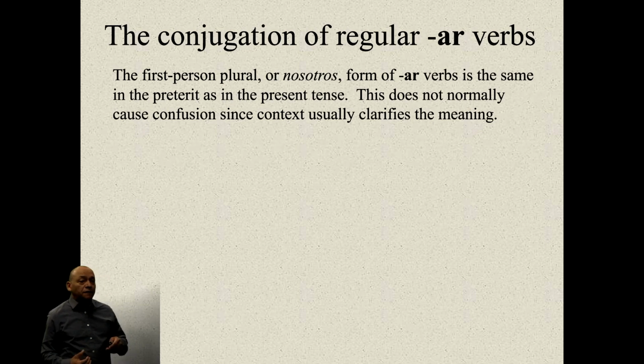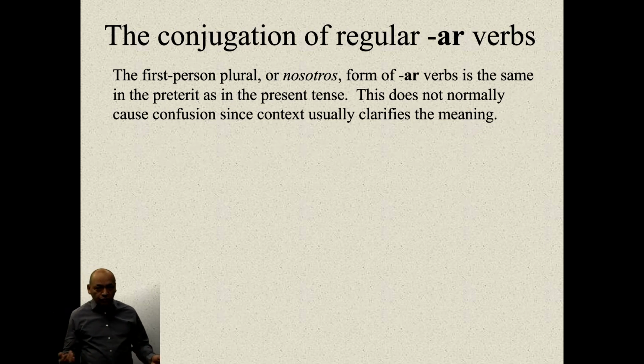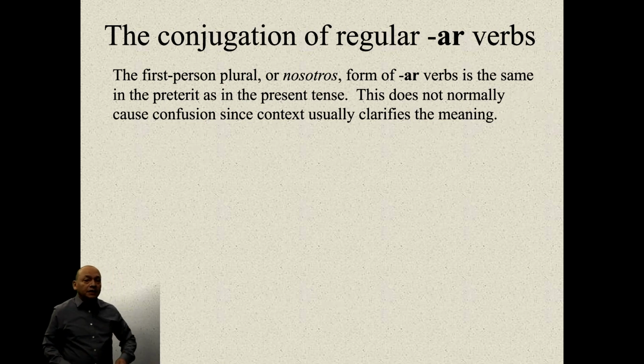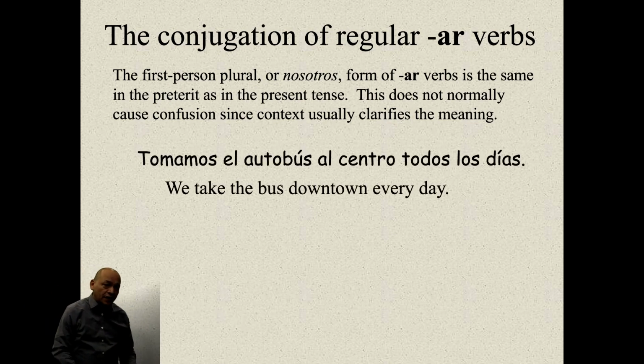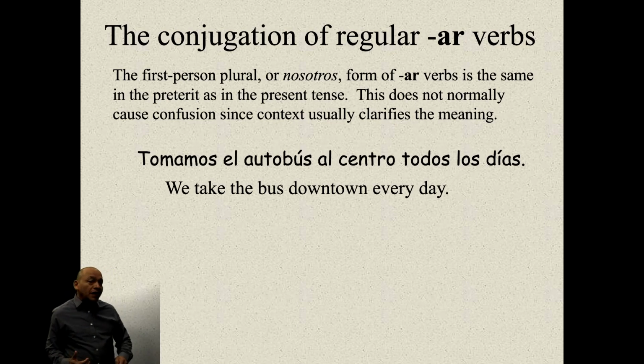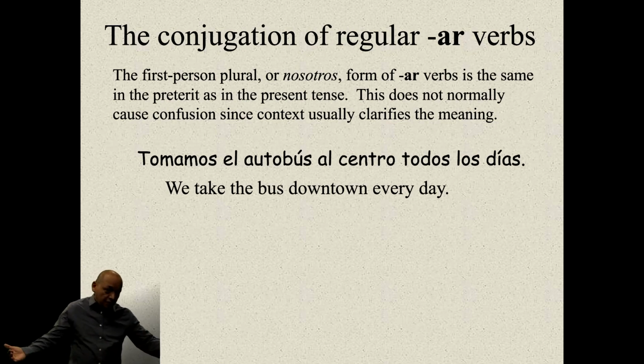So the first person plural, or nosotros, form of AR verbs is the same in the present as in the past tense. This does not normally cause confusion because of the context, right? We know if the sentence is in the present or in the past. So, por ejemplo, tomamos el autobús al centro todos los días. So we take the bus downtown every day. So you know that this sentence is in the present tense because of every day, right?